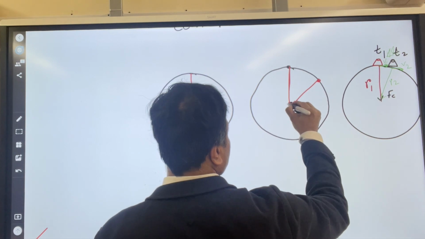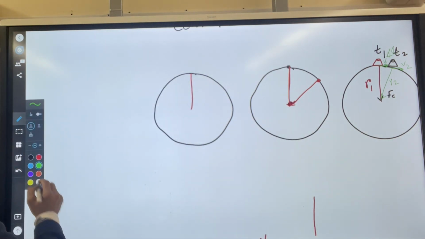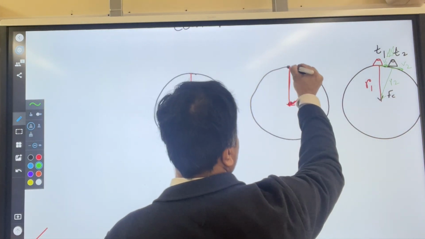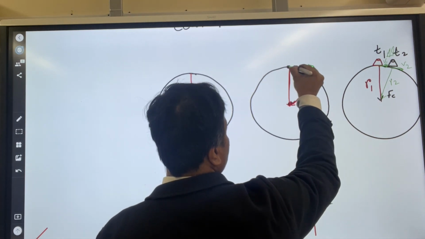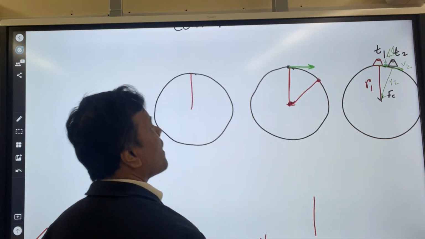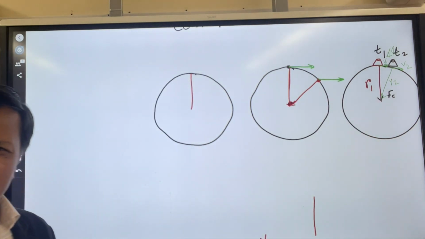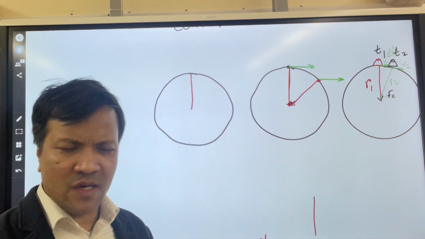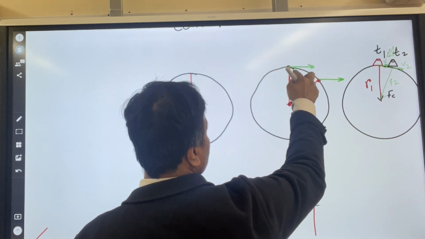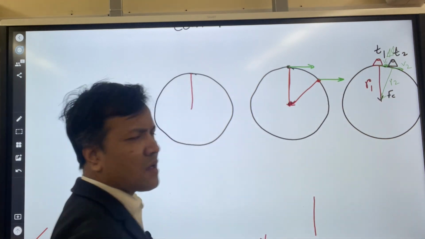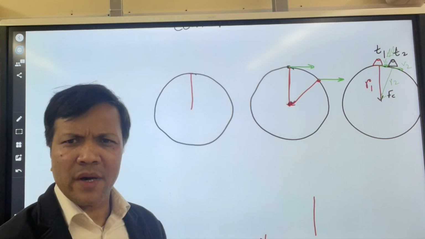Okay, good. All right, so now what happened? This is the velocity. Is this perpendicular? Yes, this is perpendicular. The velocity doesn't change in size. But look, this one is perpendicular, but this one is not perpendicular. Okay, what happened? Well, the velocity has to be perpendicular.